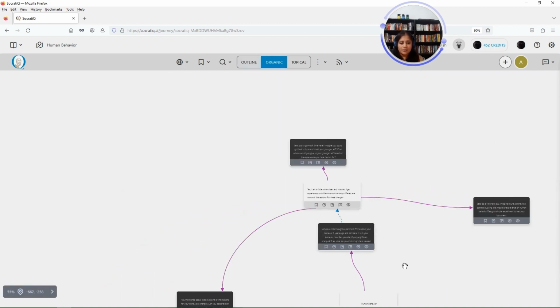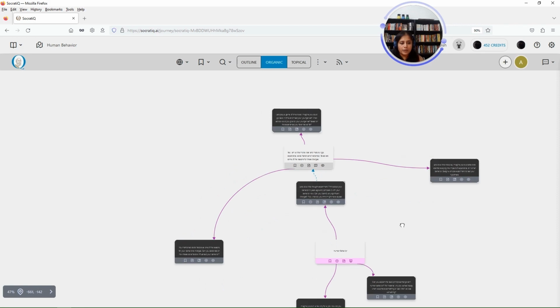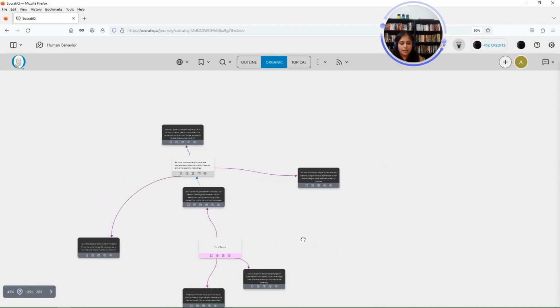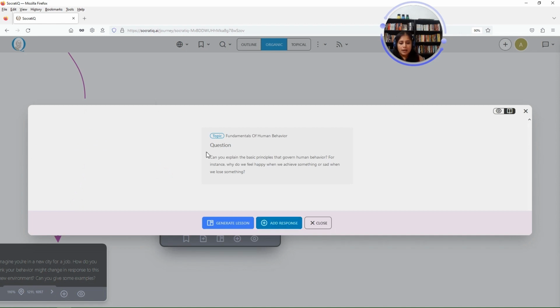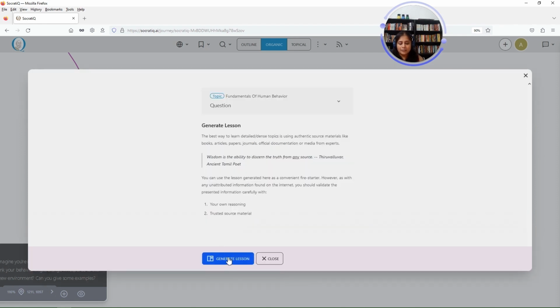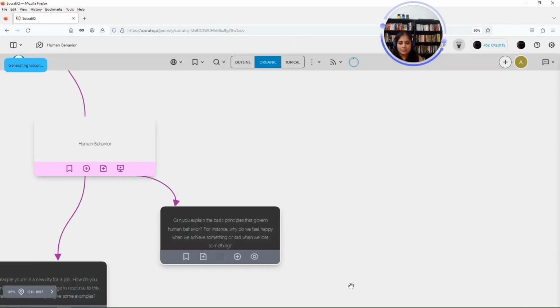So we responded to one inquiry. Now let's take a look at another inquiry. I'm going to view this inquiry, and I am not sure that this is a topic that I'm familiar with, so I'm going to generate a lesson here. The lesson will give you an overview of the topic in case you're not familiar with it and you're not sure how to respond to the question here. Then you can use the generate lesson option to get an idea about what it means.